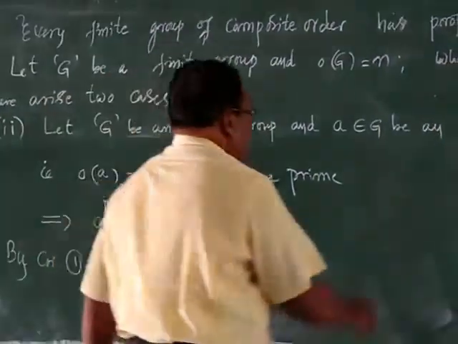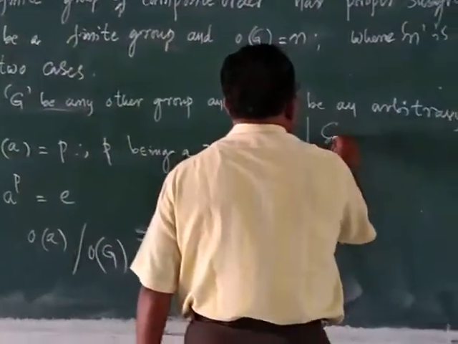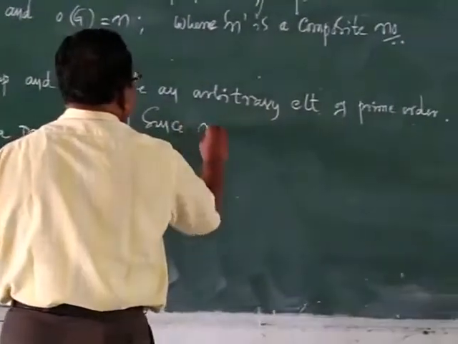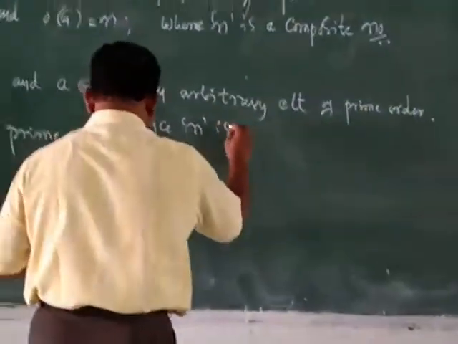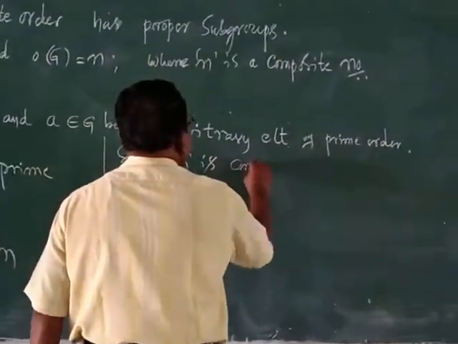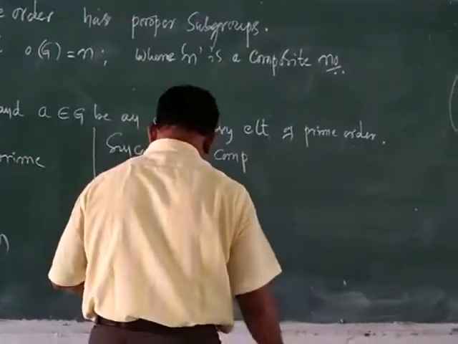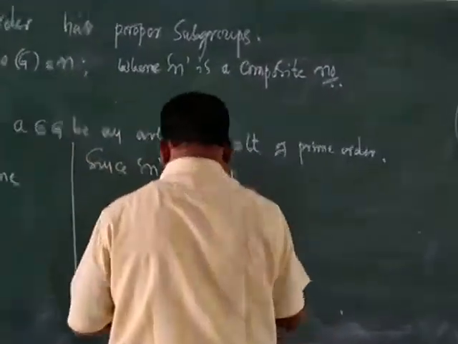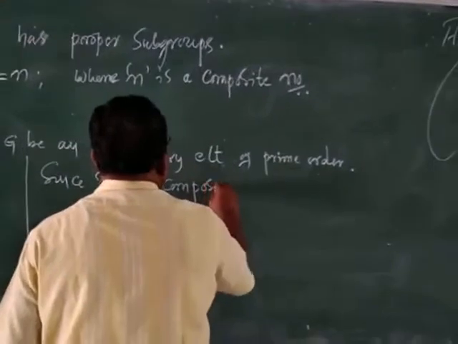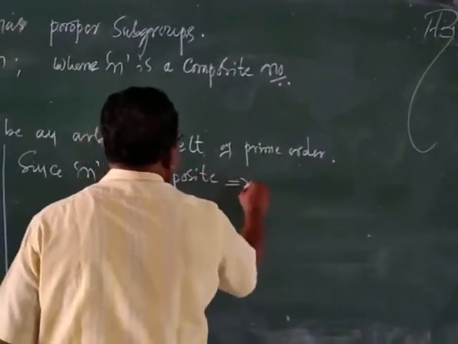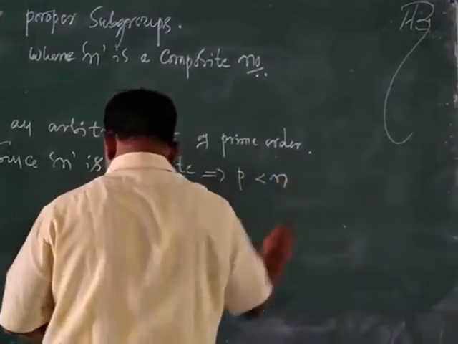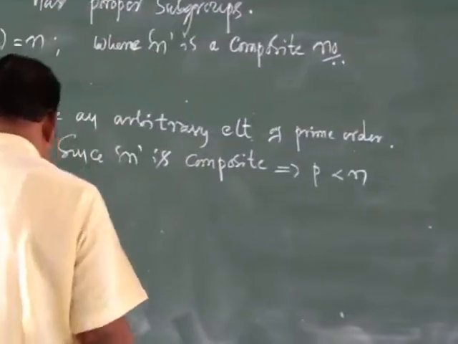Since n is a composite number, it implies that p is less than n. Thus,